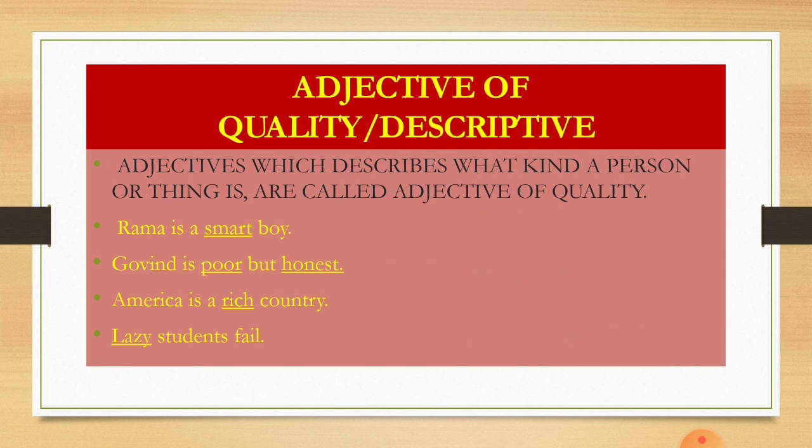That it is rich. Lazy students fail. Now, though lazy is not a good quality, still it is categorized in quality. So, even bad qualities will be included in this. Qualities which are not expected of somebody are also included in this. So lazy students fail. What kind of students they are? The quality of the students is that they are lazy. So such words which tell us the quality of a noun or describe the person or thing are called adjective of quality.